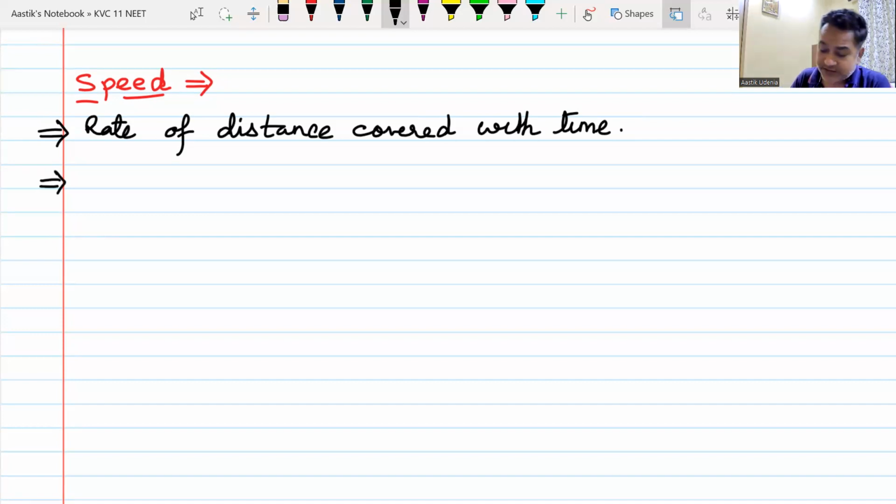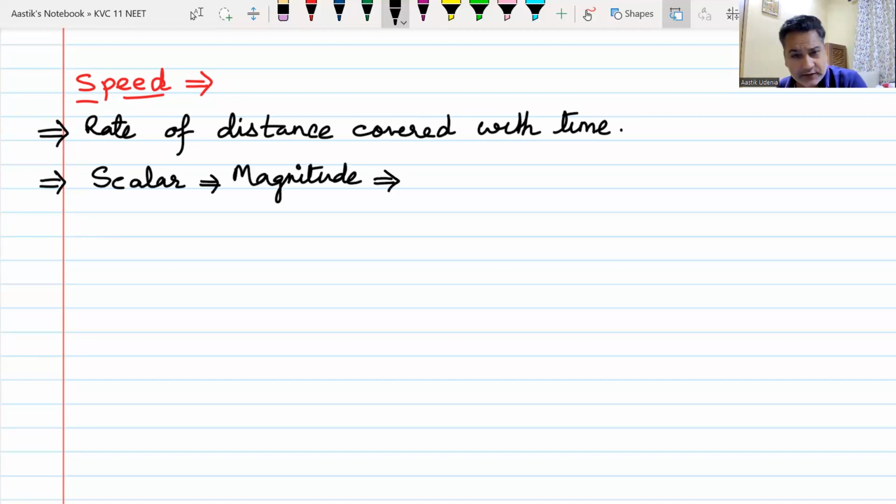Then, what type of quantity is speed? Speed is a scalar quantity. That means it only has magnitude. Can speed of a body be negative? Have you ever asked anyone, what is your speed? And they said minus 30 meters per second. Can speed of a particle or a body be negative? Yes, sir, it can be negative. No, sir, it cannot be negative.